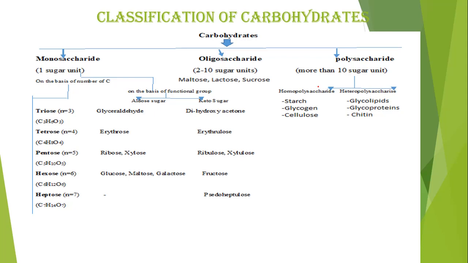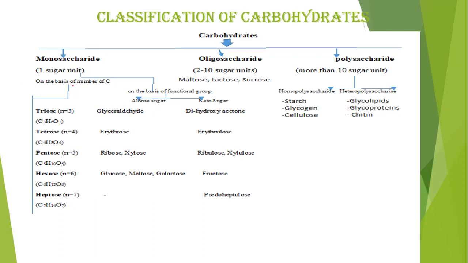If any carbohydrate contains only one sugar unit, then this is known as a monosaccharide. If these have 2 to 10 sugar units bound to each other, then these are known as oligosaccharides. If these have more than 10 sugar units, then these are known as polysaccharides. Sugar units are bound together with the help of a glycosidic bond. This is very important. Generally it is asked in competitive exams which bond is present between carbohydrates, or between sugar units. Glycosidic linkage or glycosidic bond.